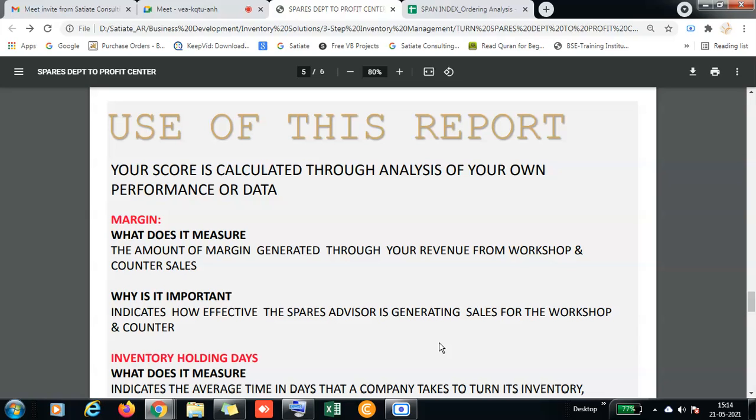Usually the company provides a 20 to 25% margin, but the spares team may offer a discount, or sometimes knowingly or unknowingly a wrong part number is entered into the workshop job card. So there are possibilities where the margins fluctuate. At the end of every month, we need to see what percentage of margin is generated by the spare parts department. Usually the benchmark in the industry is 20%, so we need to see where it actually stands.